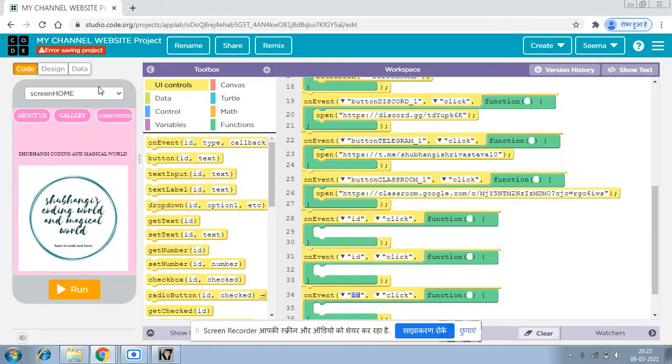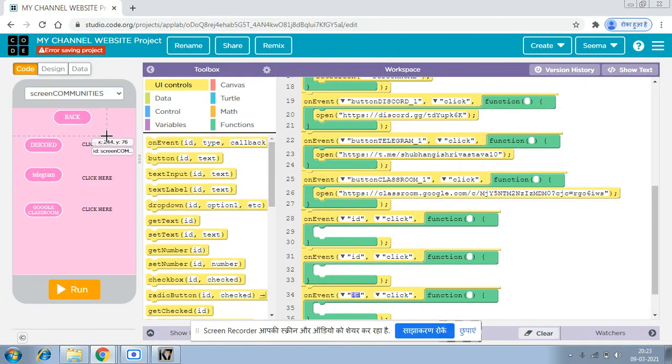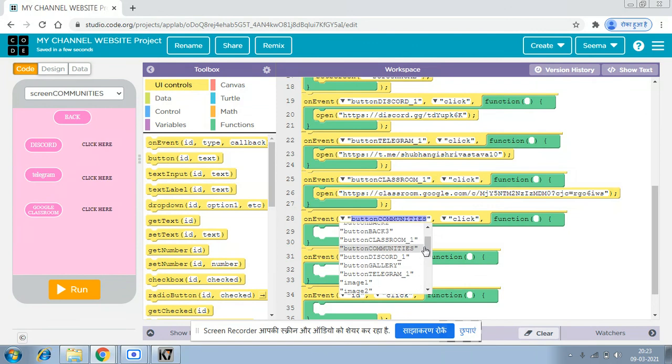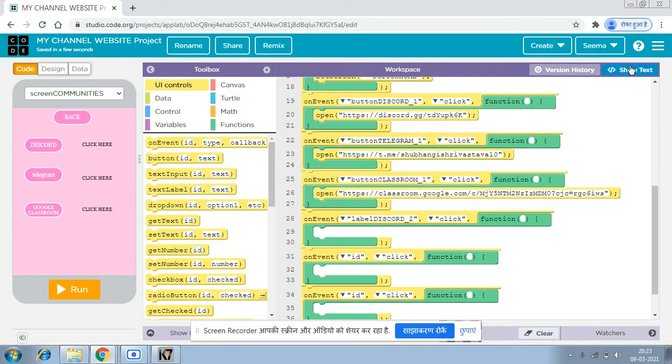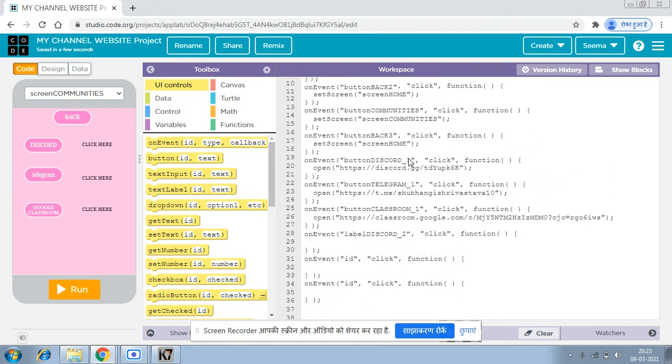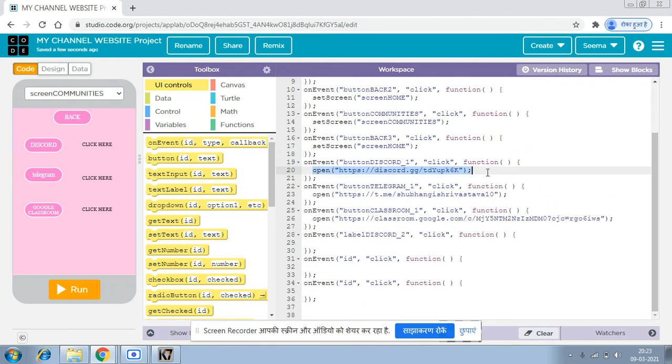Okay, so there is an ID for that one too. Yeah, when my button label Discord will be pressed, then it should also open the URL of my Discord community.